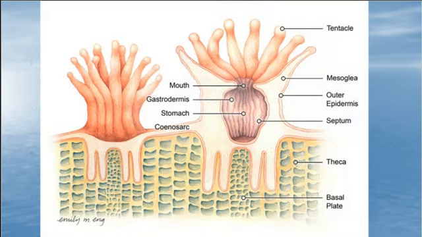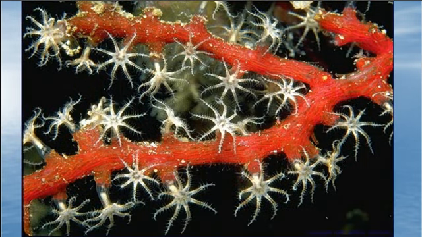Here, when they're young, they look like this, and then they build up this little cup around them, and that cup is hard, and this part down here is hard. Old, dead corals, they build on top of them. There are obviously different kinds of coral. This is considered what we call a soft coral. These are the little tentacles. If you come up close, this one is in a feeding stage right now.